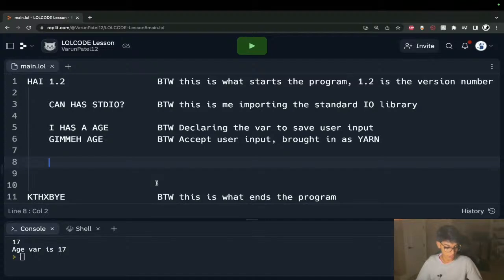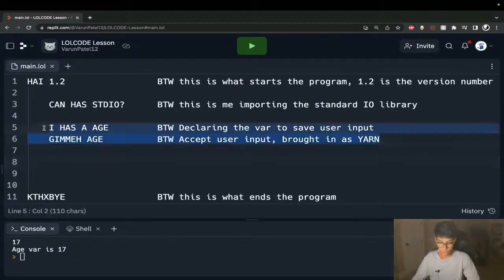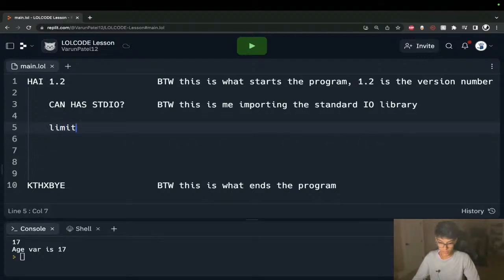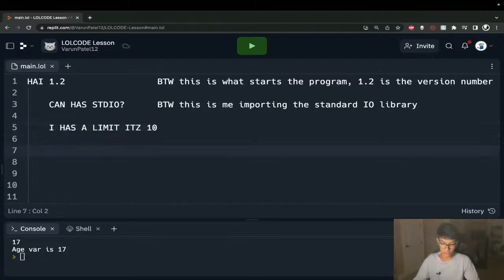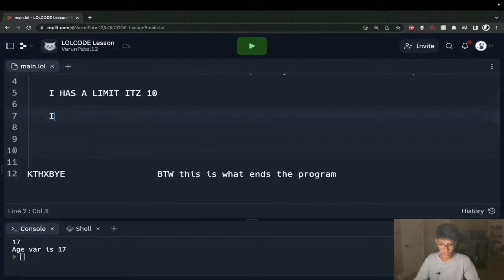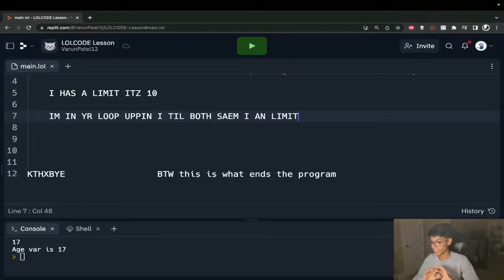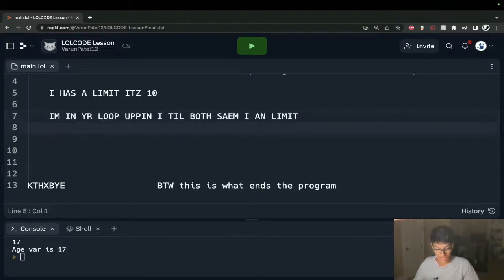Let me just check my notes really quickly. Okay. So what we're going to do is have a limit. So we're going to say I has a limit. It's 10. So we're going to have our loop run for 10 goes. Okay. And now what we're going to say is I'm in your loop, up in your I, till both same I and limit. And again, I'll type it all out. I know it's confusing, but then I'll go back and explain.